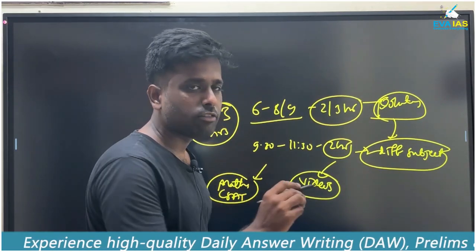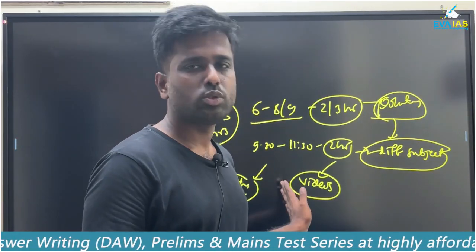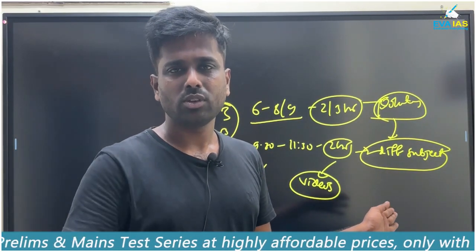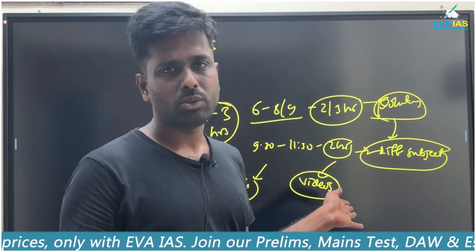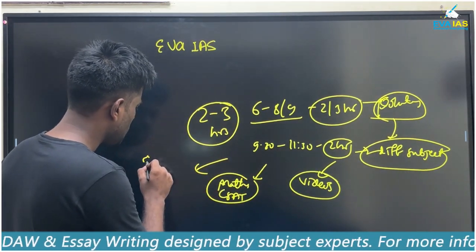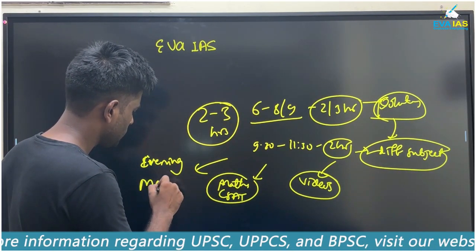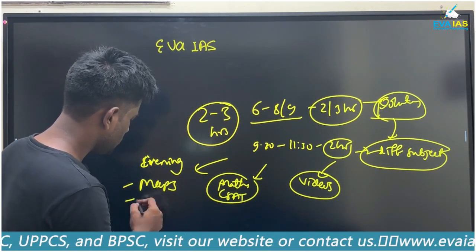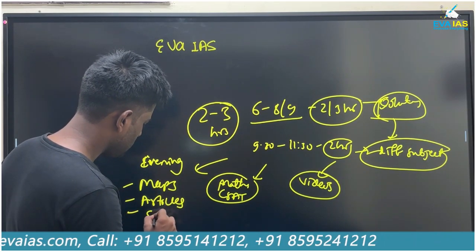After my lunch time, 2 to 3 p.m., in the afternoon, I used to do the CSAT for 1 hour, because that time is a boring one and you feel sleepy, so you can do the maths at that time. And after that, in the evening time, you always see the maps, even the articles of the Indian Constitution, and many facts.